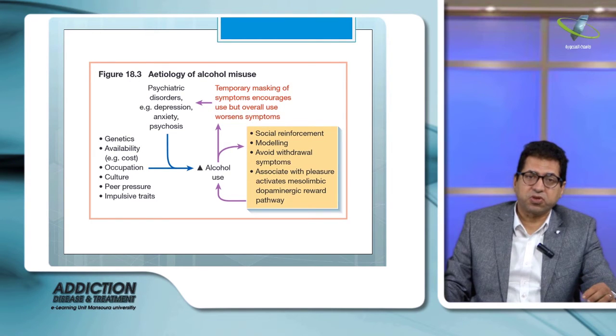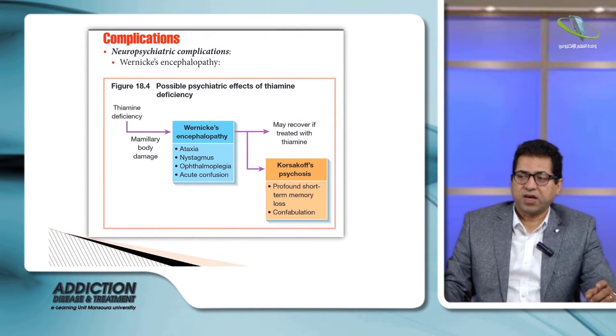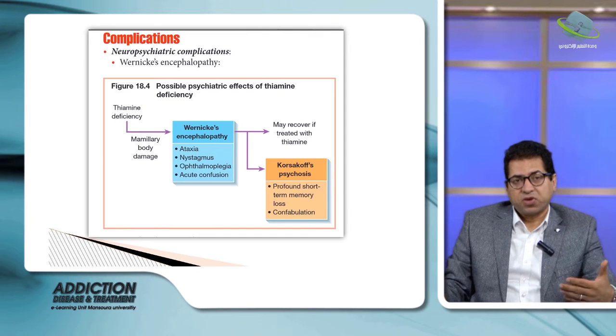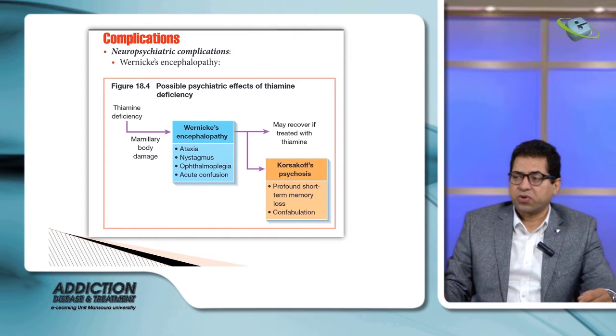There are complications of using alcohol. One of the main ones is thiamine deficiency. In the short term there is Wernicke encephalopathy, which includes ataxia, nystagmus, ophthalmoplegia, and acute confusion. If people continue for a long period, it leads to Korsakoff psychosis with profound short-term memory loss and confabulation.